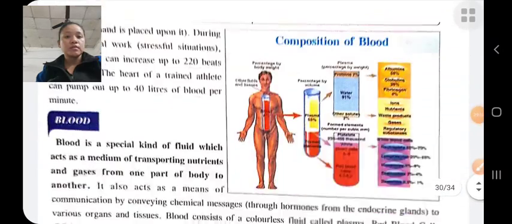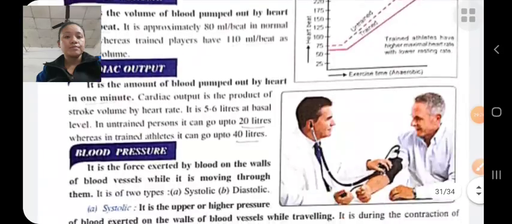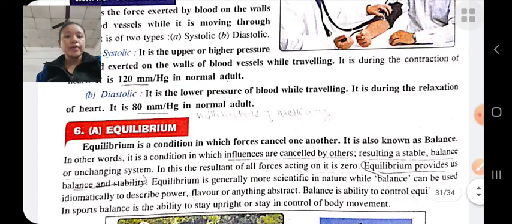Next is equilibrium. It is a condition in which one force cancels another force. Equilibrium is also known as balance. In equilibrium, one force cancels the other force.